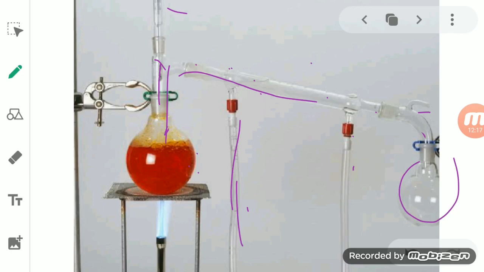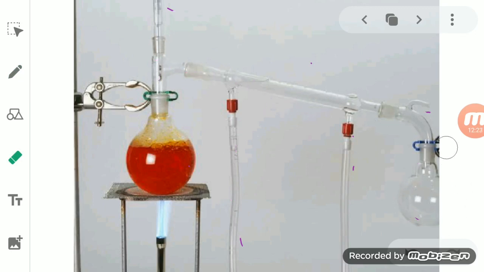Okay, so this is the RB flask, a flask in which we will keep both of the liquids together. When you boil it, the boiling point varies between the two liquids, due to which the liquid with the lower boiling point will evaporate fast.